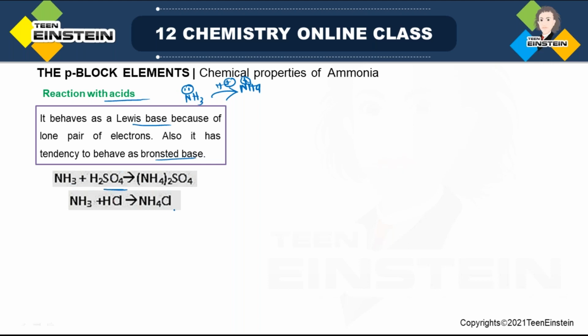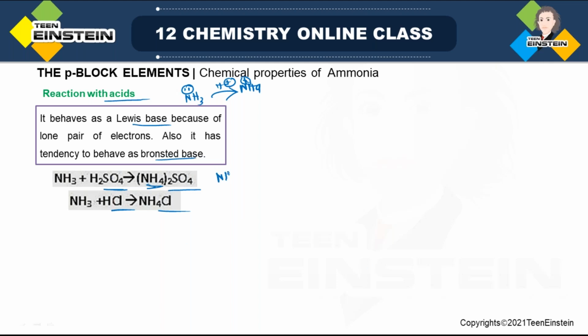Ammonia, when reacting with H2SO4, forms ammonium sulfate. See, here it is converted to the ammonium ion. That means it is acting as a Bronsted base. Then ammonia reacting with HCl forms NH4+ Cl-. So this is also a Bronsted base. Some reactions may be given in the question, and it can be asked in which of these reactions ammonia is behaving as a Bronsted base, or as a Lewis base. So you may get this type of question.